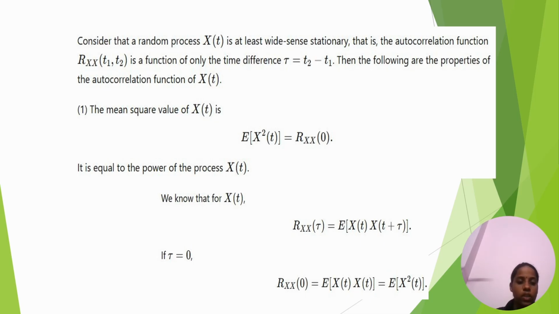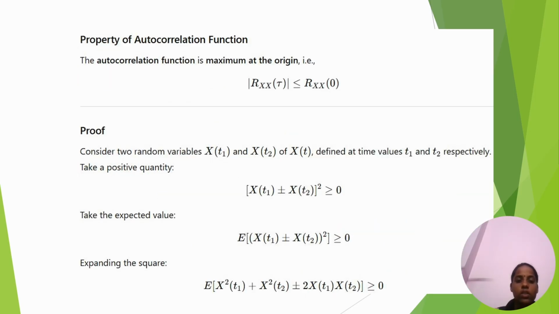Next, second property. Autocorrelation function is maximum at origin. Mod Rxx(tau) less than or equal to Rxx(0). We will see proof. Consider two random variables X(t1) and X(t2), X(t) defined at time values t1 and t2. These t1 and t2 values are positive or negative.